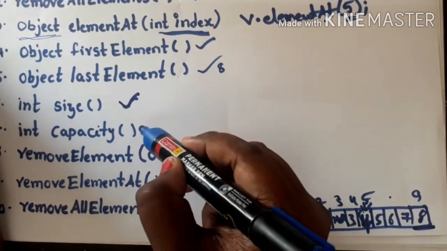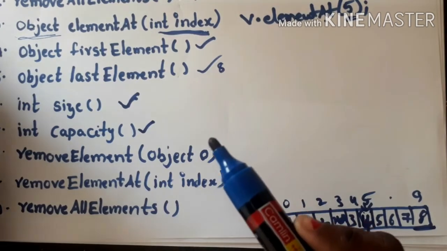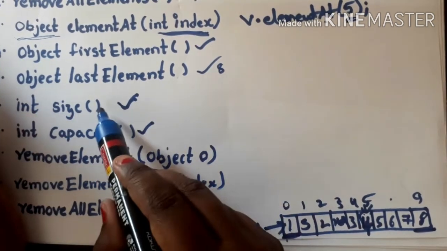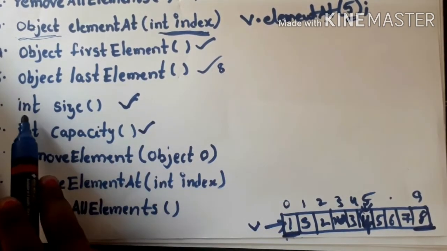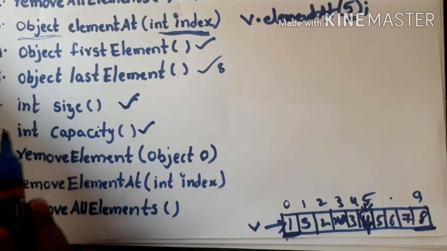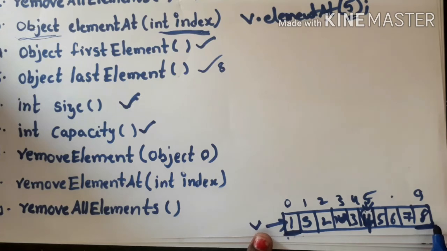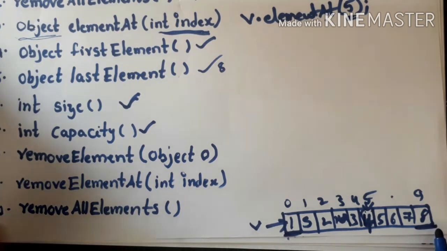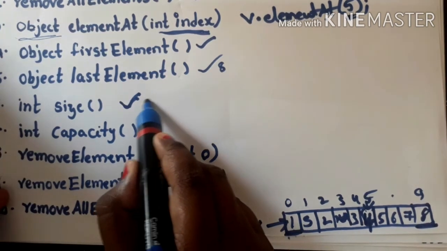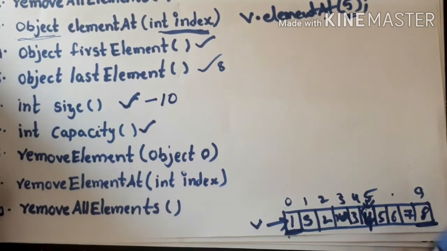One is int size and the second one is int capacity. So what is the return type of this size method? The return type of this size method is integer. This size method will return the number of elements in the vector object. Here, how many elements are there in the vector object? The vector object is full, right? So total 10 elements are there. So this size will return 10.